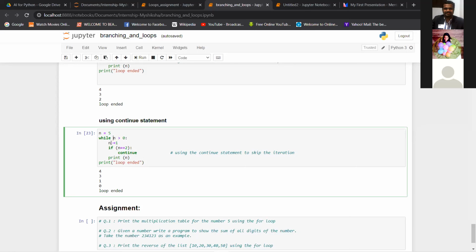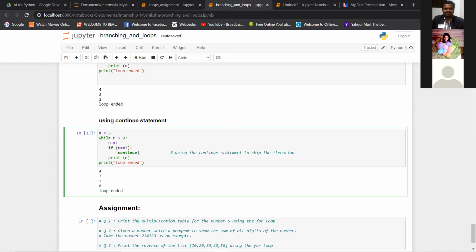Then it will check the condition, 2 is greater than 0, 2 becomes 1, and then as 1 is not equal to 2, like normal, 1 will be printed. Okay, so any questions here?